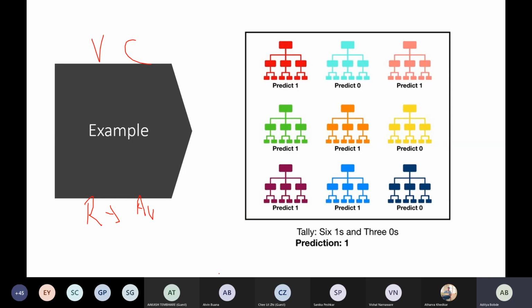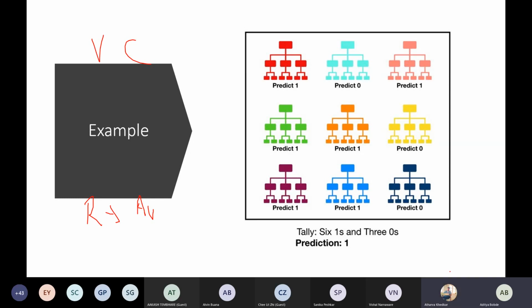Okay. So till now, any doubt in random forest? Just remember, random forest is a collection of several decision trees. The trees are independent of each other. In classification, the output given by the maximum number of trees is selected. Okay. So till now, any doubt?